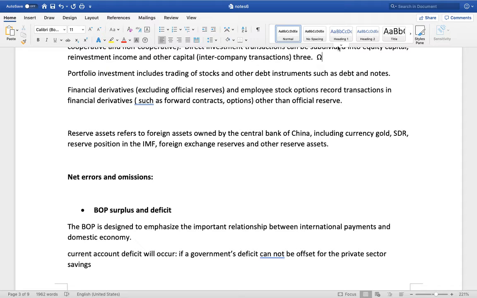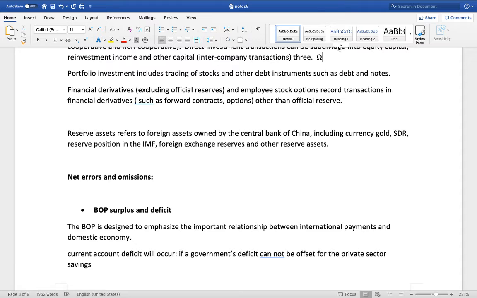The last item account is the net errors and omissions. The balance of international payments adopts double entry bookkeeping methods. Due to different sources and time points of statistical data, the current account will be unbalanced with capital and financial accounts, and the statistical residue terms will be formed, which is called net errors and omissions.